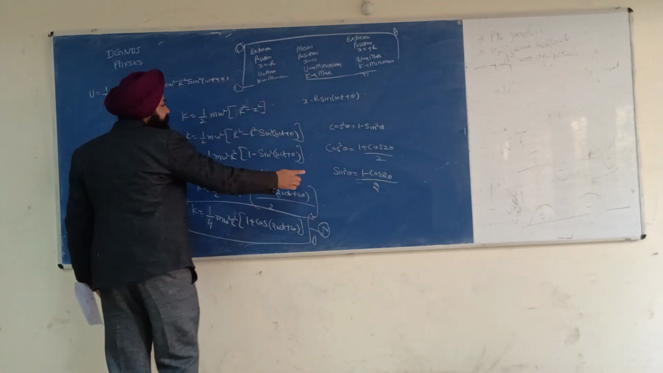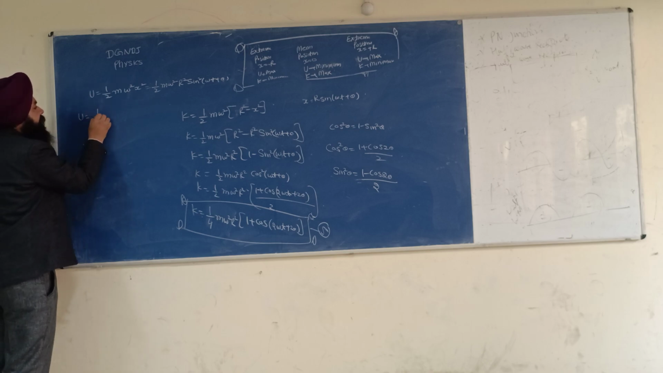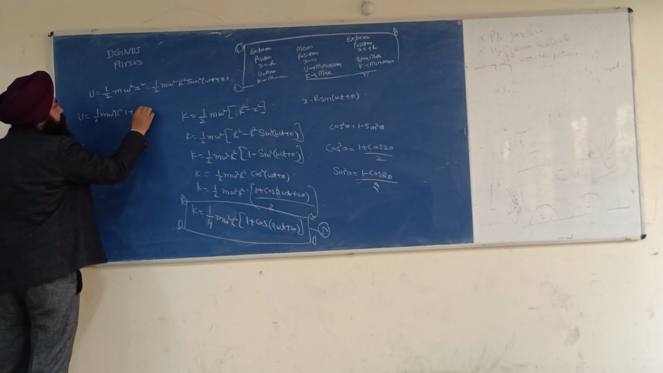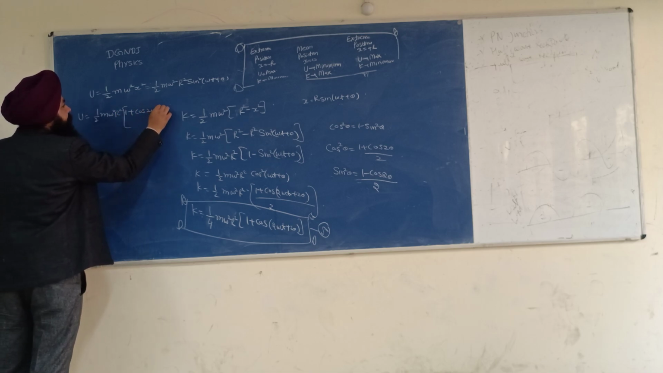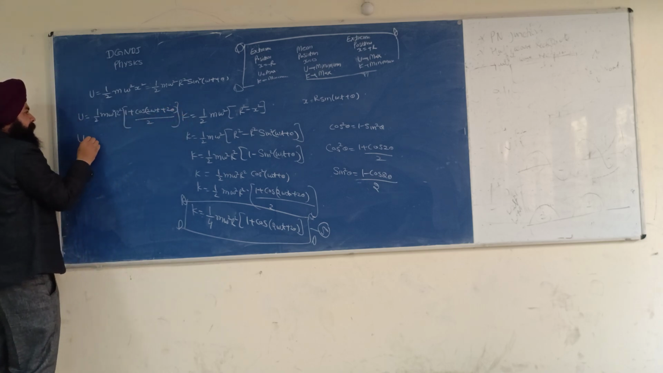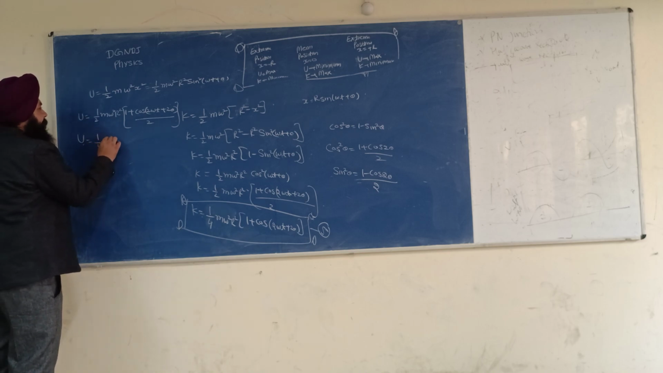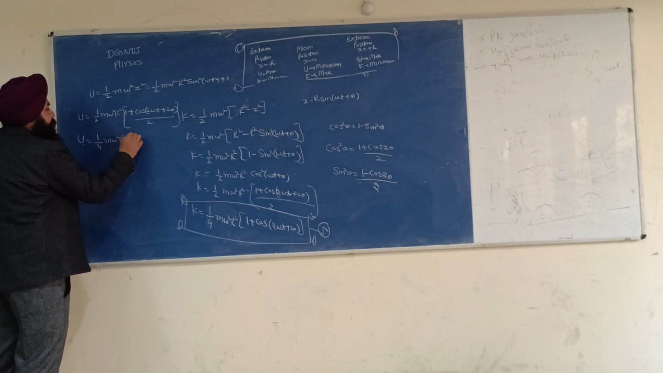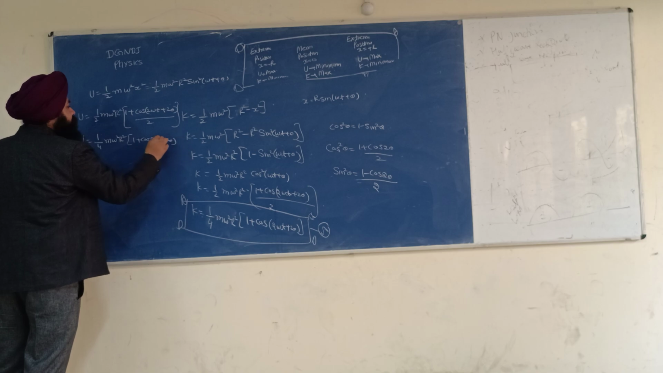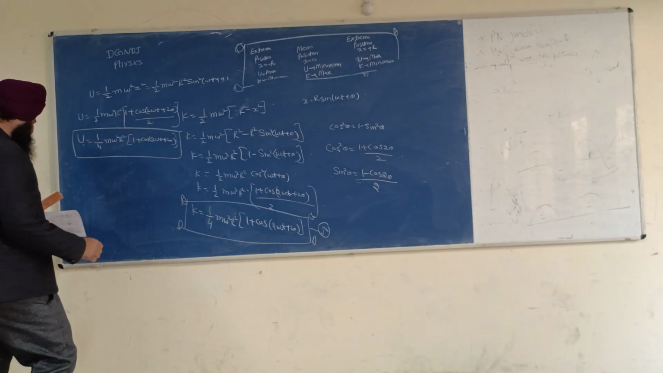Now I will use this formula here. So this becomes half m omega square r square, 1 plus cos 2 omega t plus 2 theta upon 2, and this comes out to be 1 by 4 m omega square r square, 1 plus cos 2 omega t plus 2 theta. This is the expression for U. Let us say this is 6.